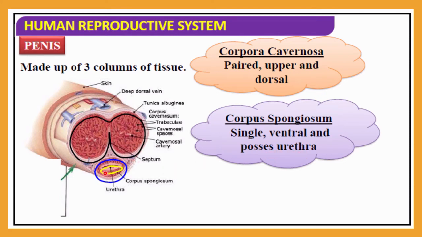Inside this you can see the urinary opening, that is called the urethra. So in the ventral side, the urinary opening or urethral opening will be found. So this is the whole structure, and all 3 muscles together will be covered with the tunica albuginea. This is the whole structure of a penis.